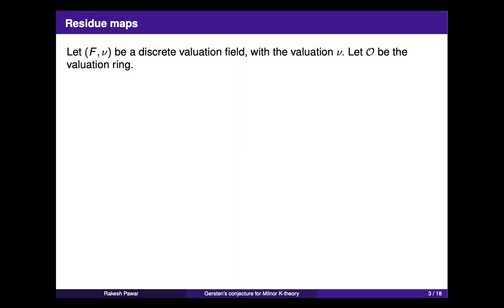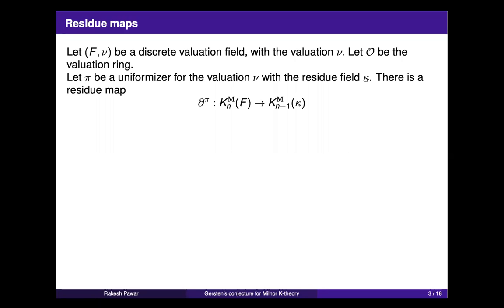There are some important maps associated to it. First is the residue map. Let me start with a field F which has a discrete valuation on it, let O be the corresponding valuation ring, and let pi be a uniformizer for the valuation, with residue field kappa. Then you can relate the Milnor K theory of F to the Milnor K theory of the residue field kappa. The map I will denote as partial upper script pi. It goes from the nth Milnor K theory of the field to the n minus 1 Milnor K theory of kappa. You notice the degree shift, degree minus 1.